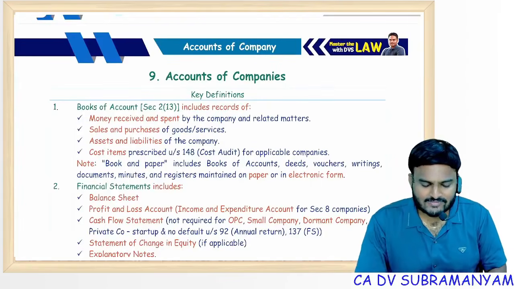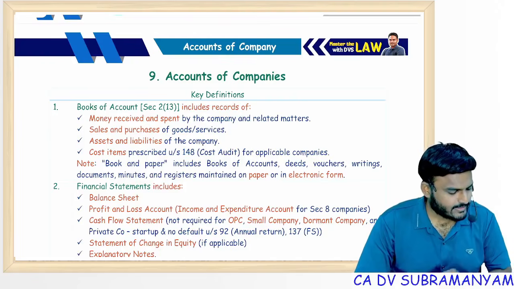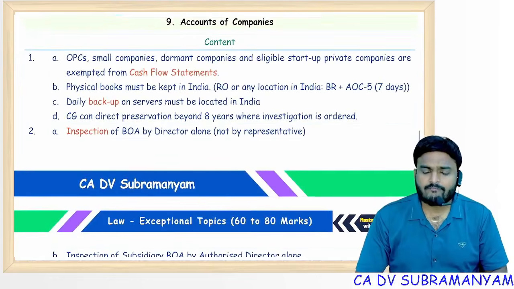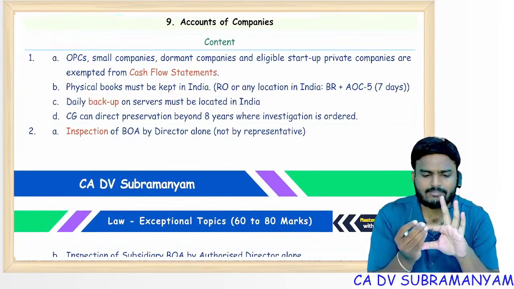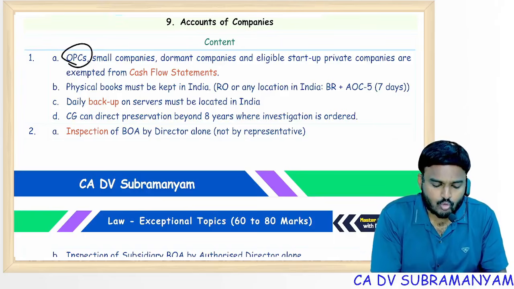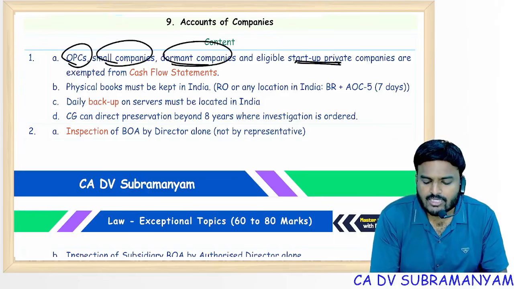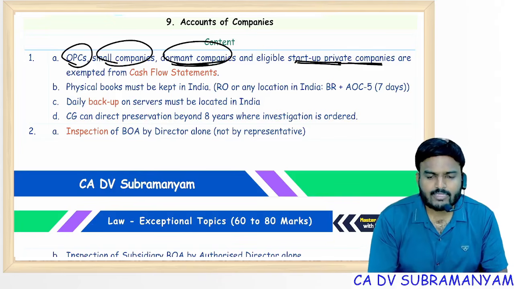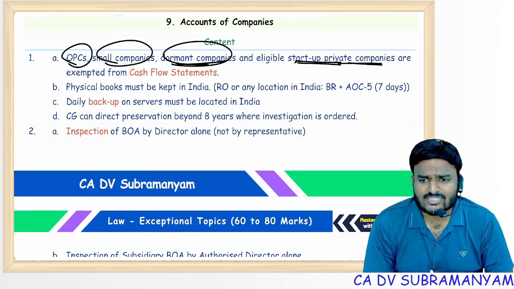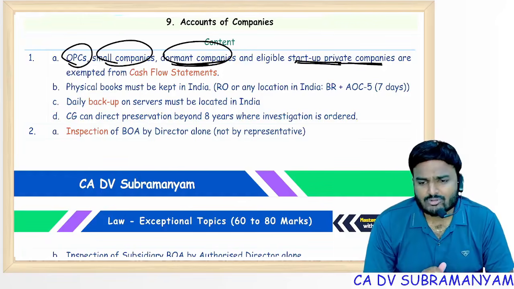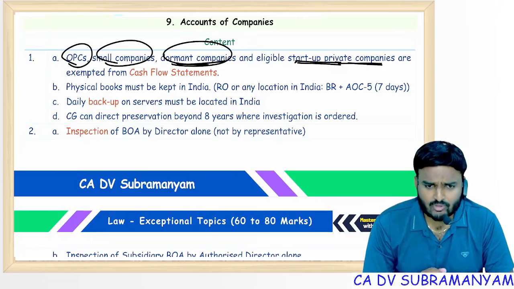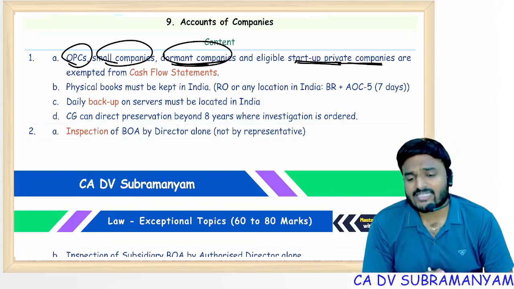Hardly 2 more minutes. Next, accounts of companies. First, exceptional cases. Financial statements have 5 components: balance sheet, profit and loss statement, cash flow statement, statement showing changes in equity, and notes to accounts. But the cash flow statement is not applicable to OPC, small company, dormant company, and eligible startup private companies. A dormant company is an inactive company: for the last 2 years, no significant accounting transaction, no filing of financial statements or annual returns. By filing an application, they will get dormant status. Startup companies are private companies only, recognized by DPIIT.